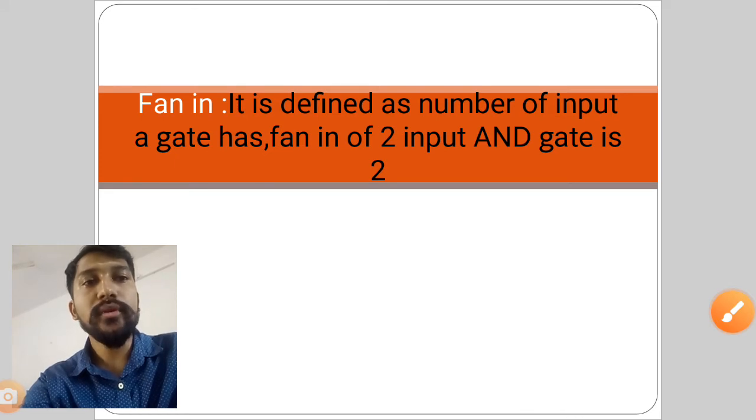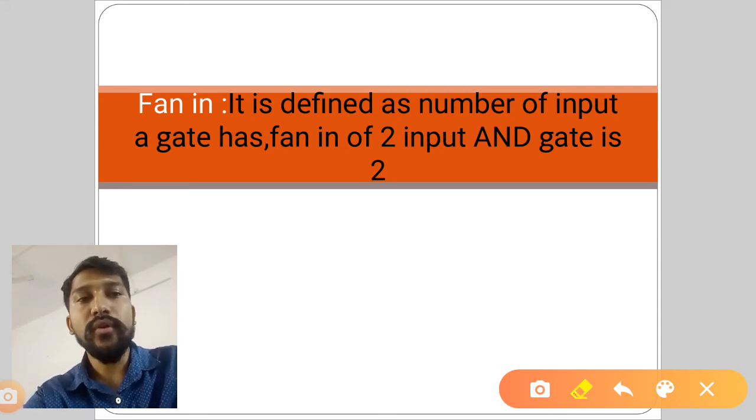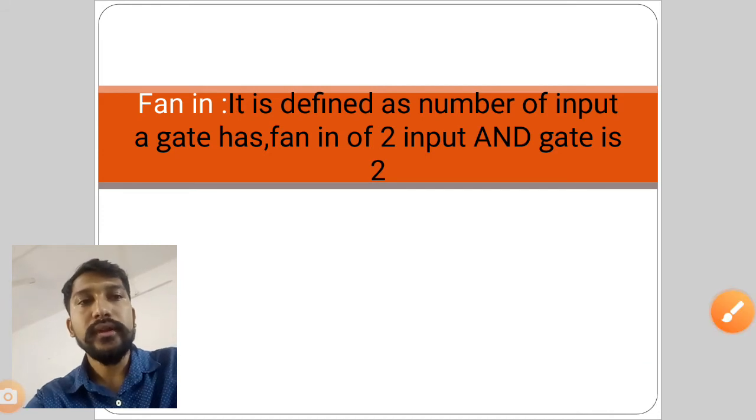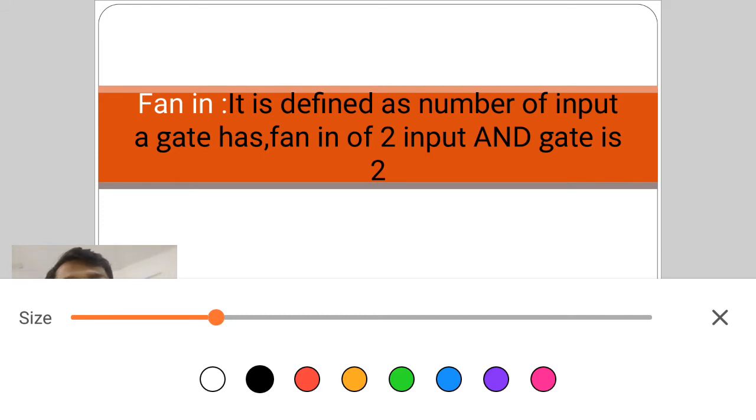Suppose there is a two input AND gate. How many inputs will be there? 2 inputs. So the value of fan in will be 2. That is fan in, the number of inputs a gate has.